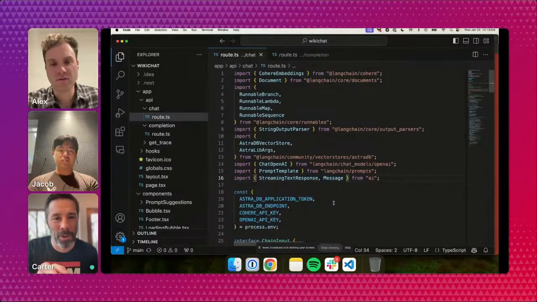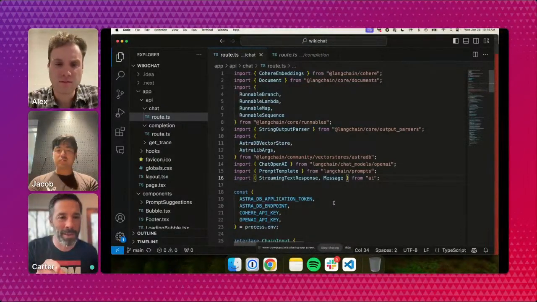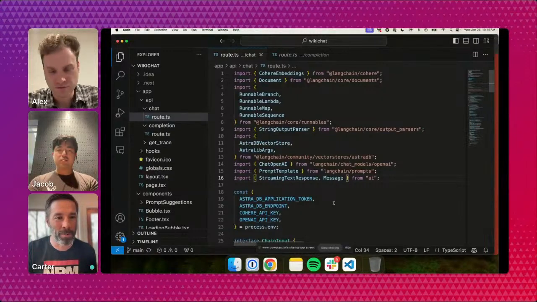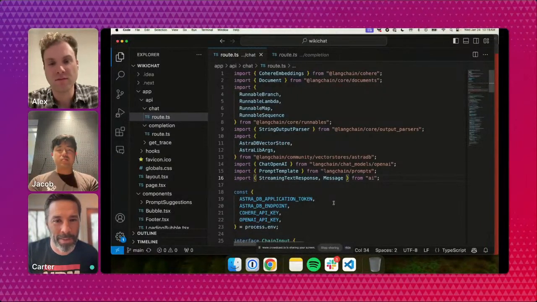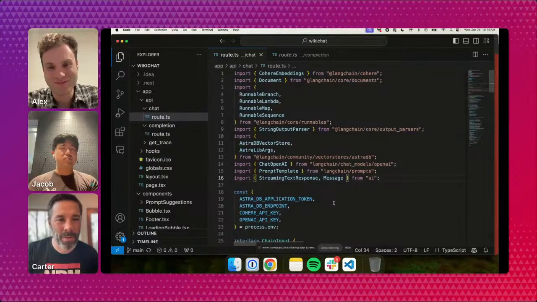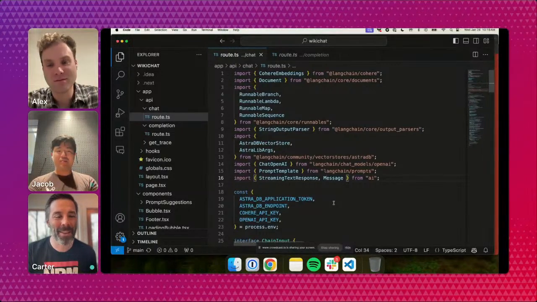Beyond those core bits of the LangChain SDK, Alex, you'll notice we're actually not using the Astra DB client directly. We're instead importing some of the connectors that we built between Astra DB and LangChain. I don't know if you want to speak to that. I'm happy to jump in here. I don't think we ever explained what exactly LangChain is. Maybe that'd be helpful to folks as well. Yeah, this is a great time.